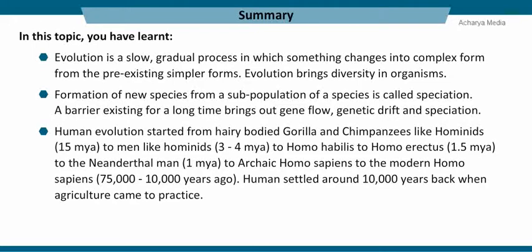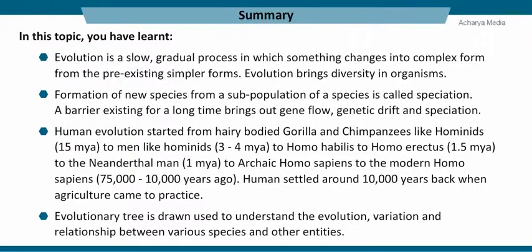Human evolution started from hairy-bodied gorilla and chimpanzee-like hominids 15 million years ago, to men-like hominids 3 to 4 million years ago, to Homo habilis, to Homo erectus 1.5 million years ago, to the Neanderthal man 1 million years ago, to archaic Homo sapiens, to the modern Homo sapiens 75,000 to 10,000 years ago. Humans settled around 10,000 years back when agriculture came to practice.